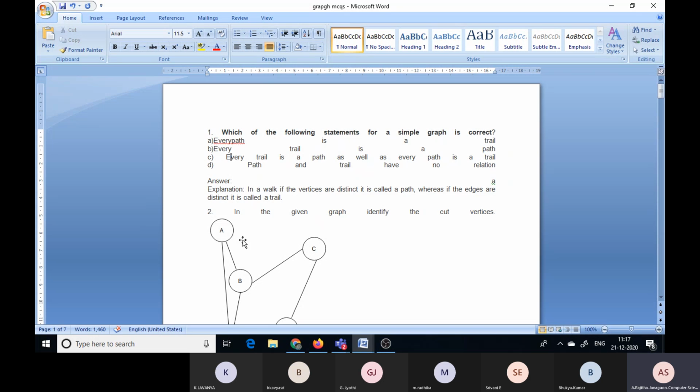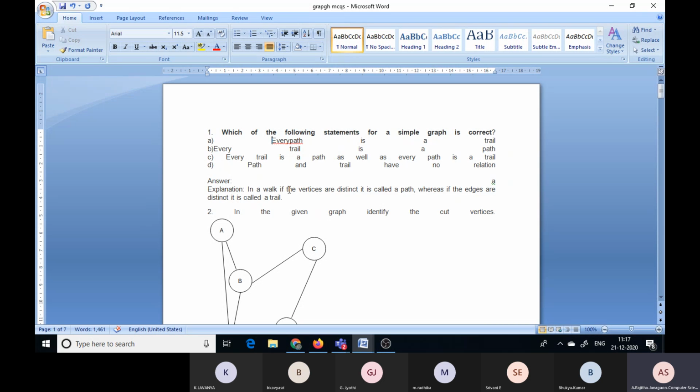That means there is no path from that vertex, only one vertex exists, then we can call it a trivial path. Here every trivial is a path, and every path is trivial. And next, path and trivial have no relation.